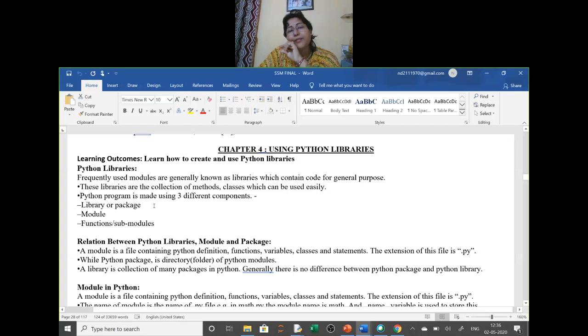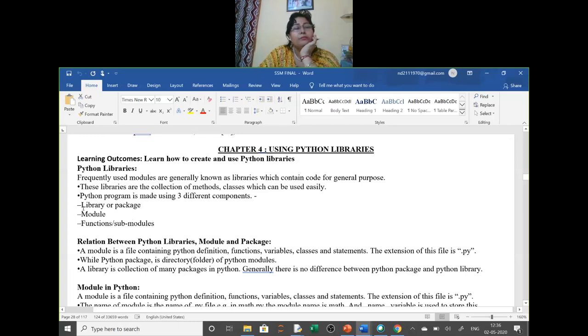Now a Python program is made using three different components. So in programs, what all things are we using? Libraries or packages. Ready-made packages are there, like the math module and all. You were using the random module. You were importing it and directly using the functions. This year you have already used import csv, import pickle, import sys, and their ready-made functions like pickle.dump, pickle.load, or sys.exit. Those functions you have used.